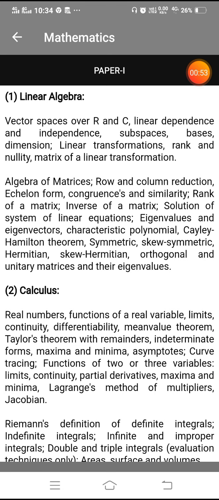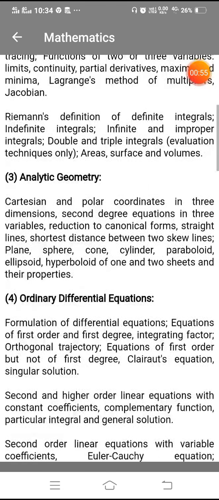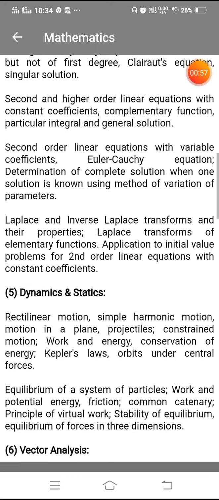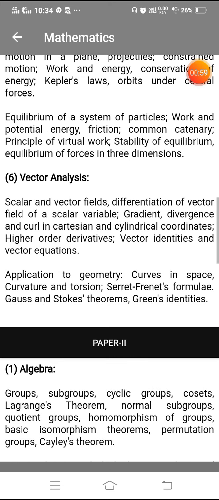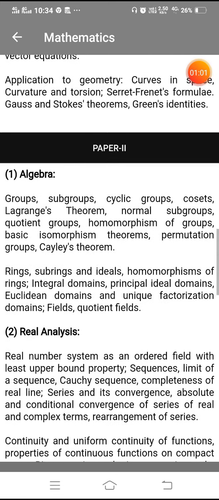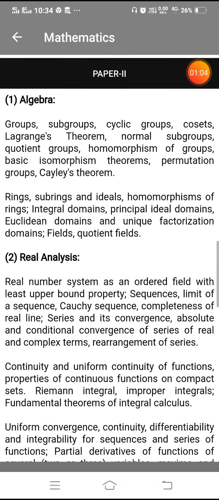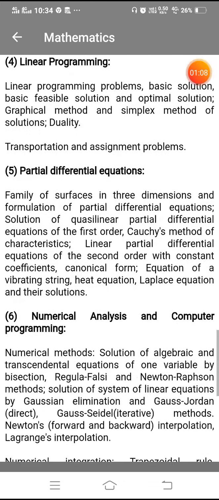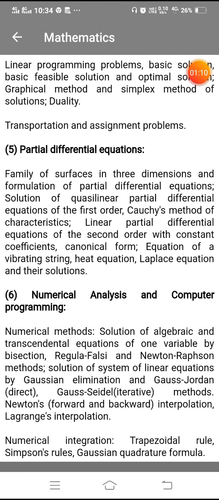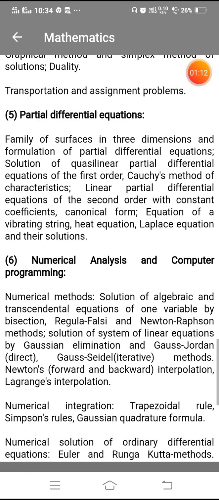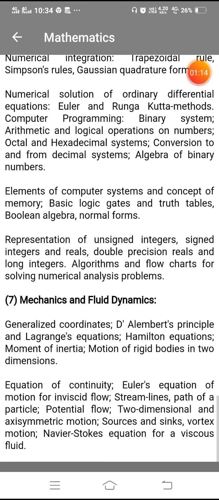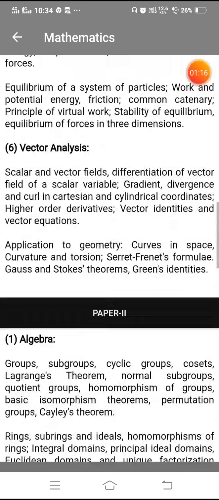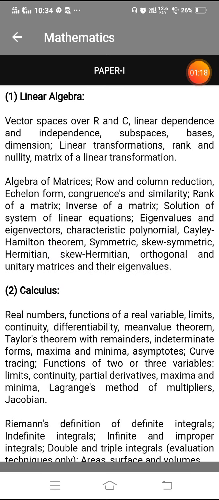So paper 1 contains linear algebra, calculus, analytic geometry, ordinary differential equations, dynamics and statics, and vector analysis. Paper 2 contains algebra, real analysis, complex analysis, linear programming, partial differential equations, numerical analysis and computer programming, and mechanics and fluid dynamics. So first of all we will discuss the brief syllabus of linear algebra and the other topics.